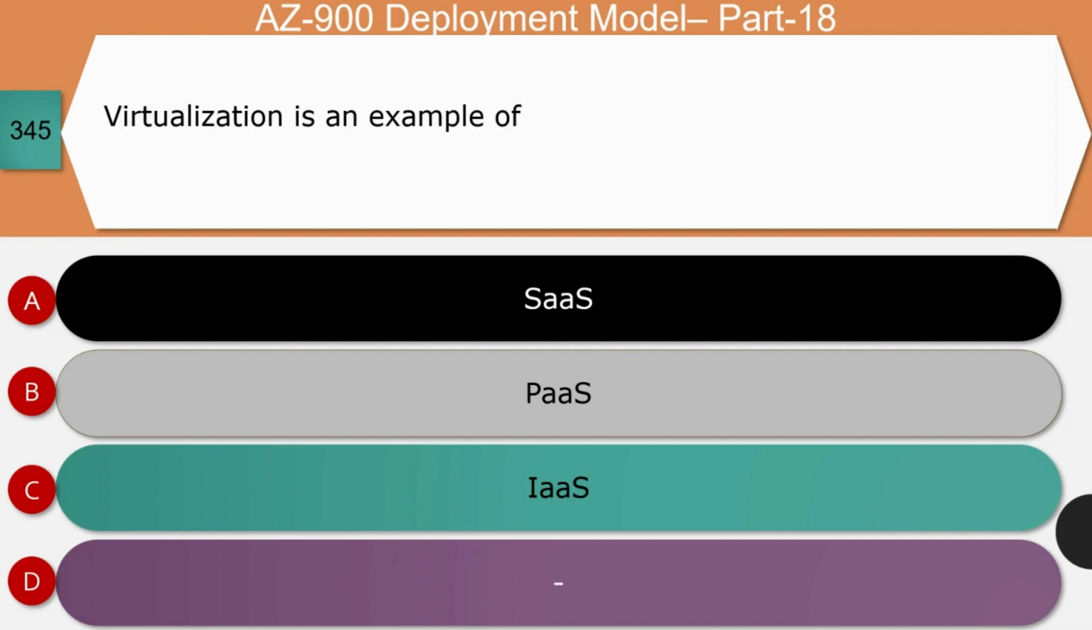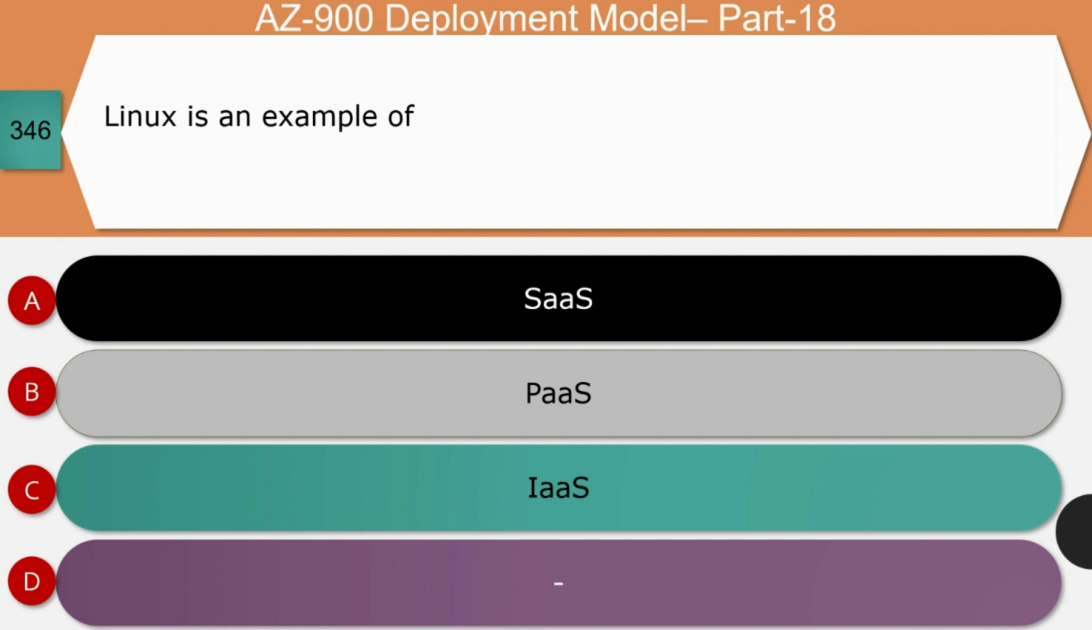That's the correct answer. Next question: virtualization is an example of software as a service, platform as a service, or infrastructure as a service. The right answer for this question is option C, that is infrastructure as a service. Let's see the reason. Server, storage, networking, and virtualization are part of infrastructure as a service. It's a concept where, using special software called a hypervisor, it enables multiple operating systems with different configurations to run on a single physical machine at the same time. And so virtualization is a perfect example of infrastructure as a service.